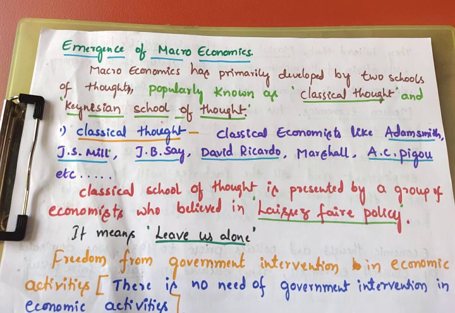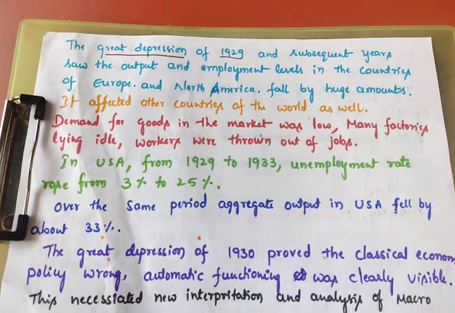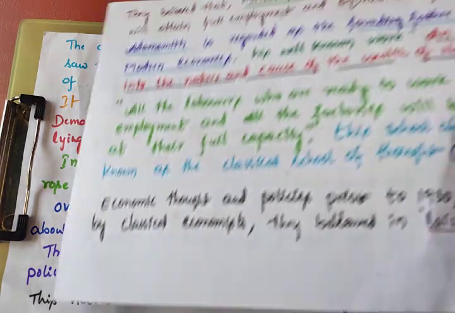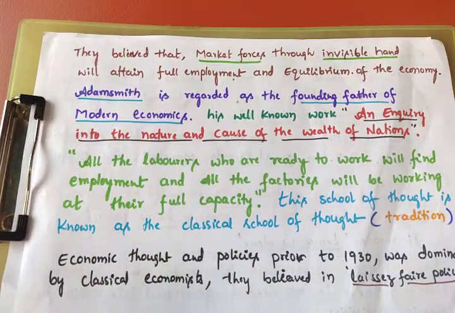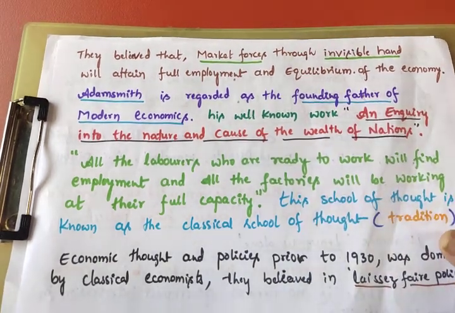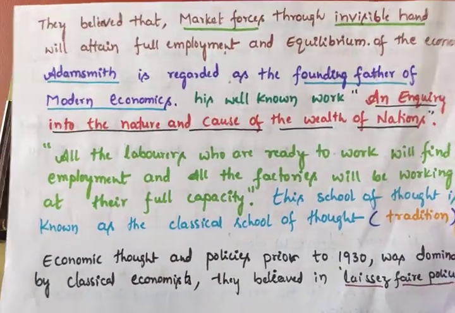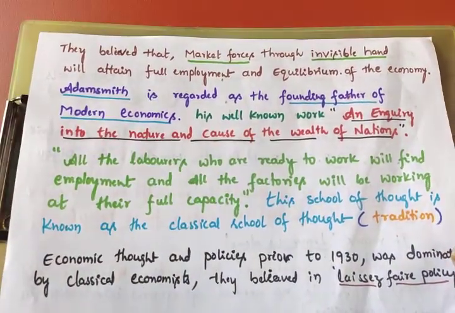Then how will the economy develop? According to them, they believed that market forces, meaning demand and supply, work through an invisible hand. Invisible hand means that automatically the price will be fixed where demand and supply are equal. At that point only the price will be fixed.